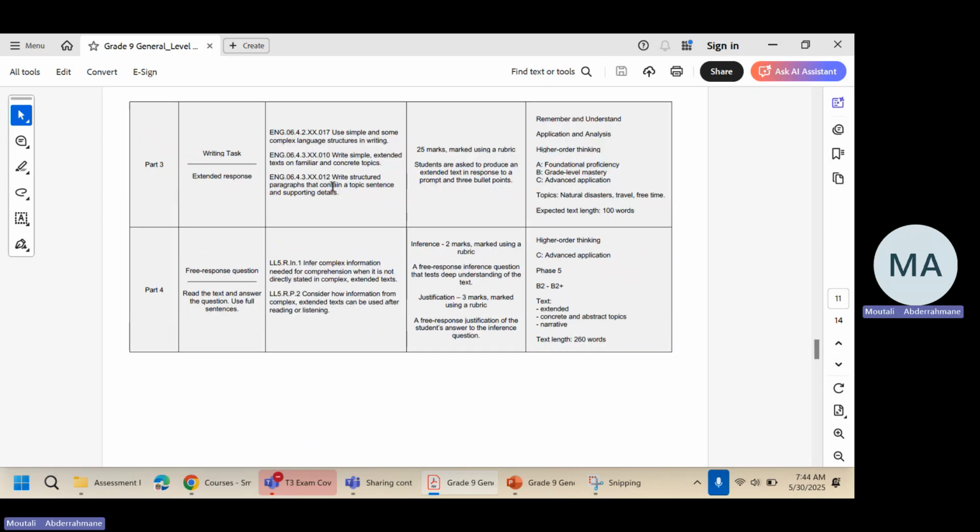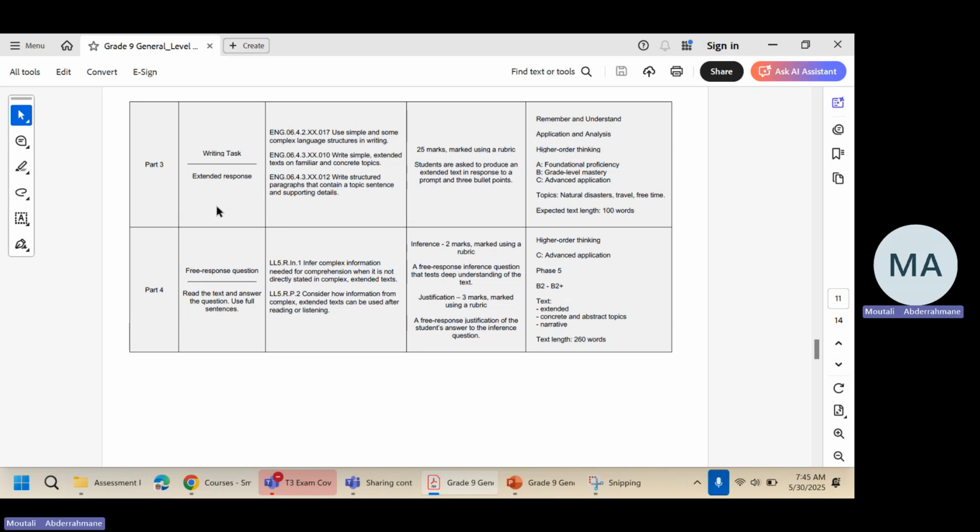And part number 3, that's where you write your extended response. That's where you write the essay, a long response. You get 25 marks for this. These 25 marks are divided into several criteria. You're given 5 marks for the task response, which means you answer the question covering all the bullet points in the question prompt.